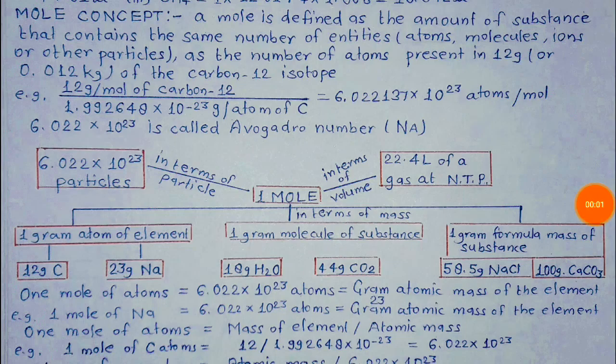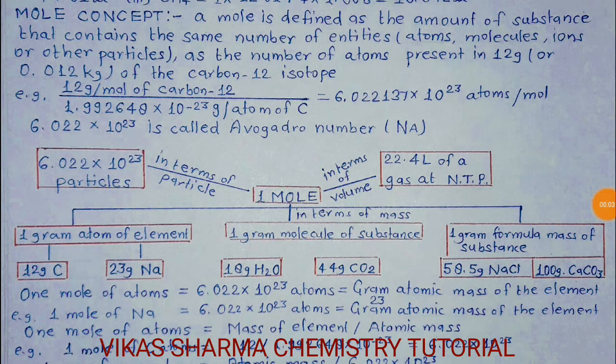Dear student, good morning. Today's topic is mole concept. A mole is defined as the amount of substance that contains the same number of entities, meaning atoms, molecules, ions or other particles, as the number of atoms present in 12 gram or 0.12 kilogram of the carbon-12 isotope.